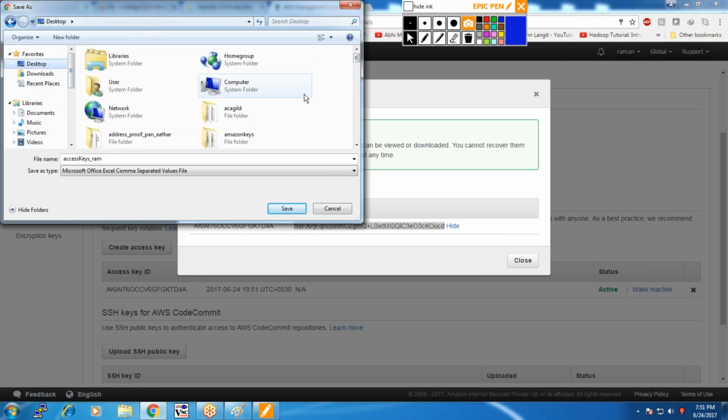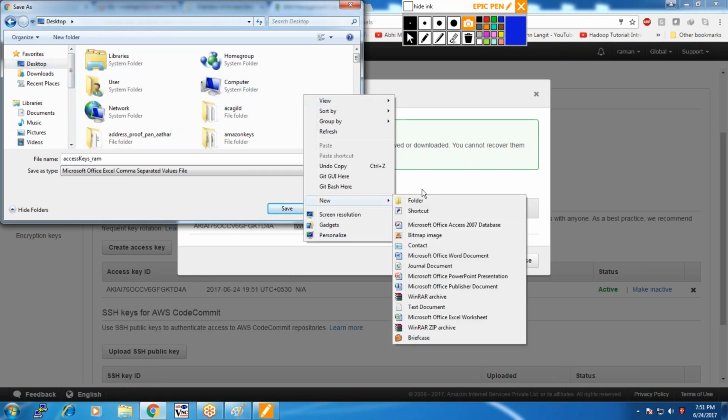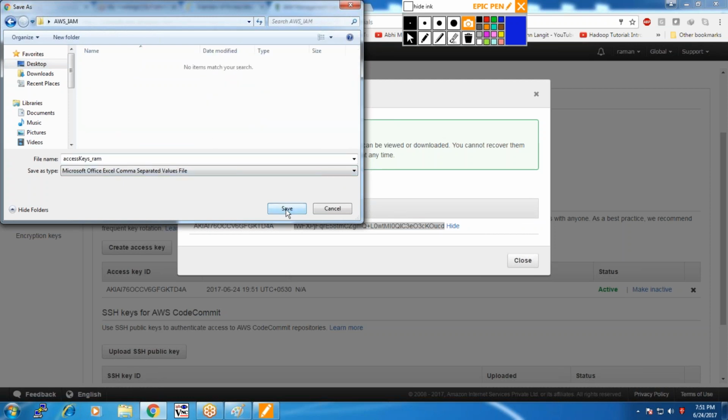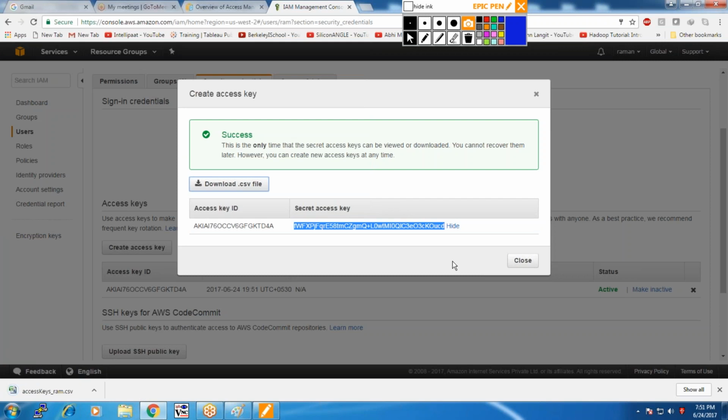Under the desktop, you can create a folder and store the folder as AWS IAM, under which I am saving the copy of the access key. Later we will need this access key and secret access key when we discuss how to make a connection with the Amazon command line interface.